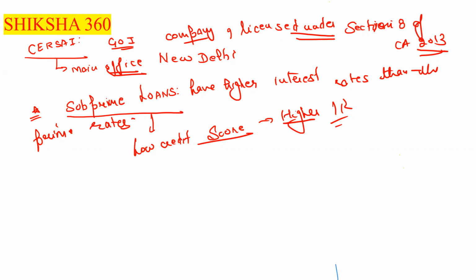Now the next important point: what are the different types of mortgages?